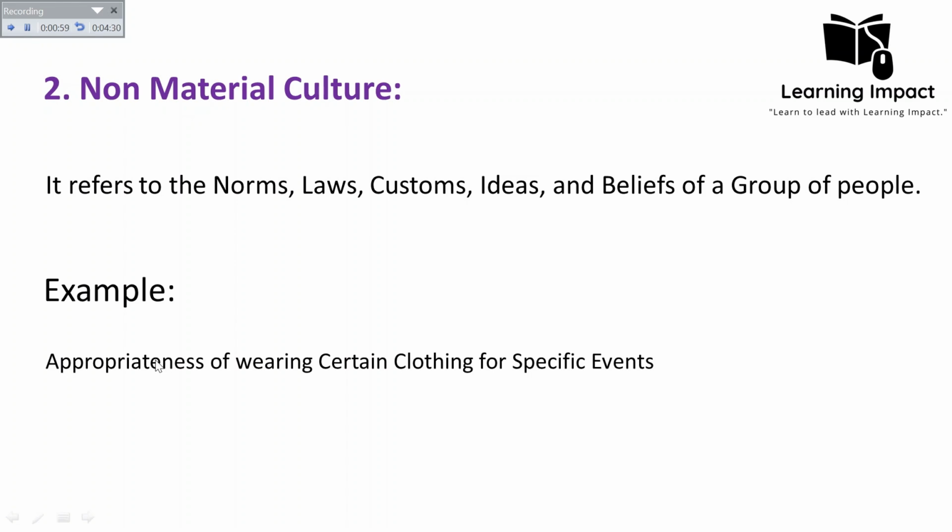So non-material culture is abstract and is often transmitted through language and socialization, as it consists of intangible concepts and beliefs. It is passed down through socialization and also through language, because language is also part of our non-material culture. It also influences our social cohesion and our moral values, and shapes our identities, because it includes the moral laws of society: what is wrong, what is right, what is appropriate, what is inappropriate. It is all shaped by our beliefs. So we can say that it defines our moral codes, and that's why it influences our identities and our social cohesion.